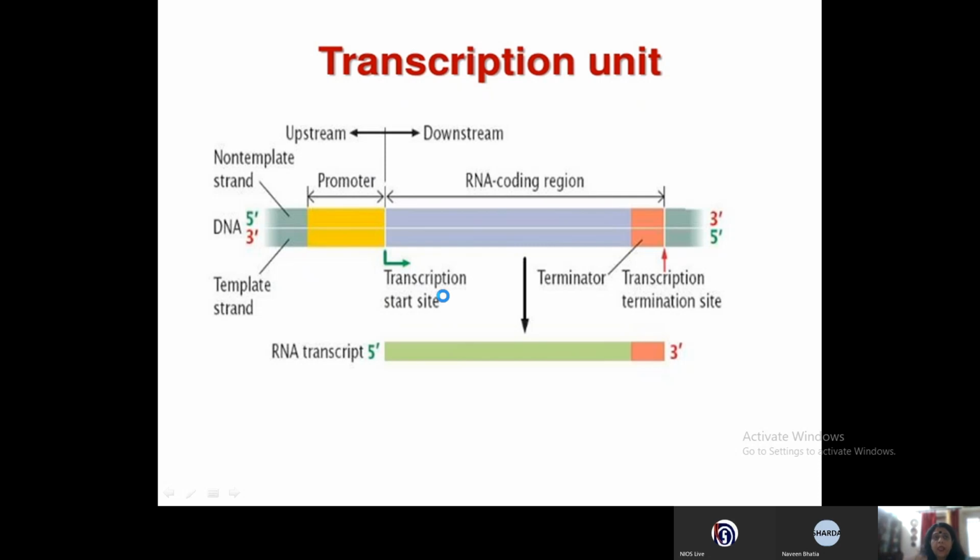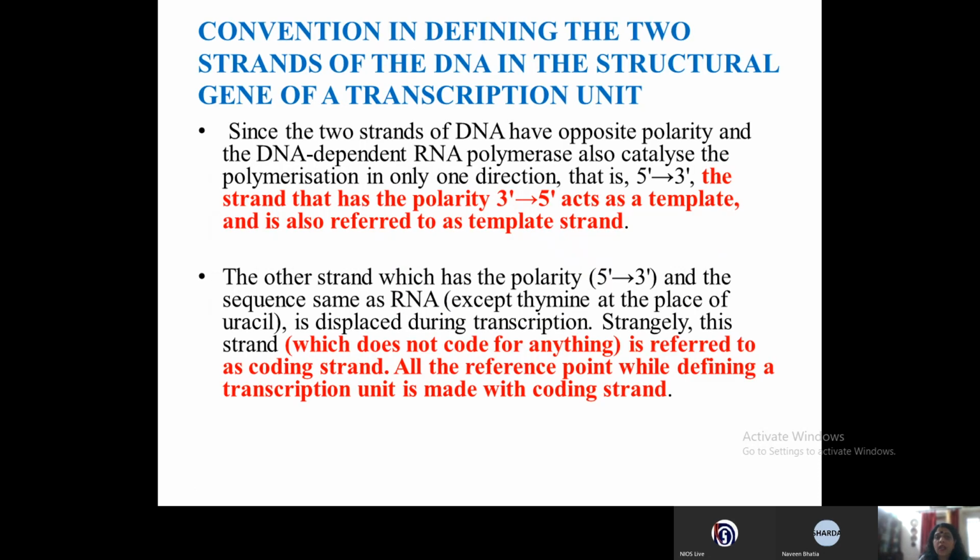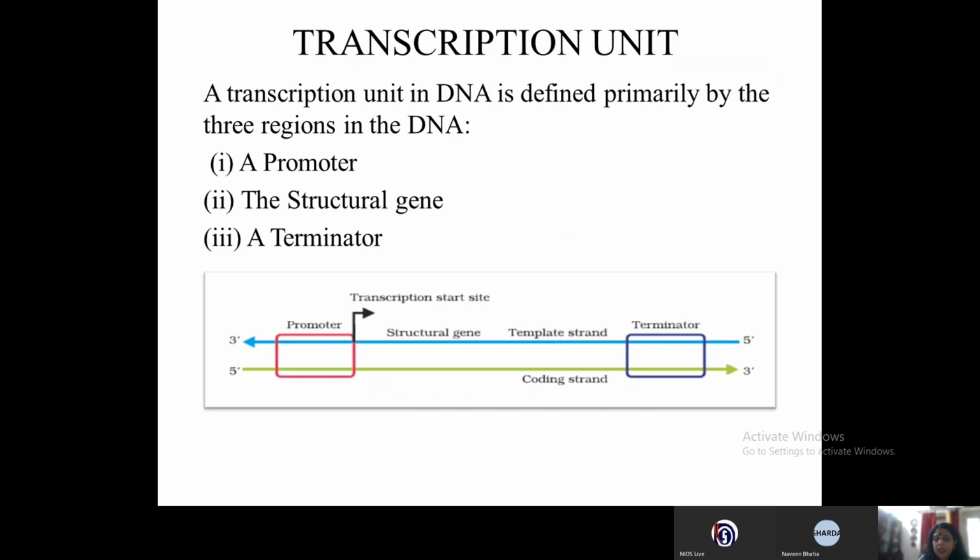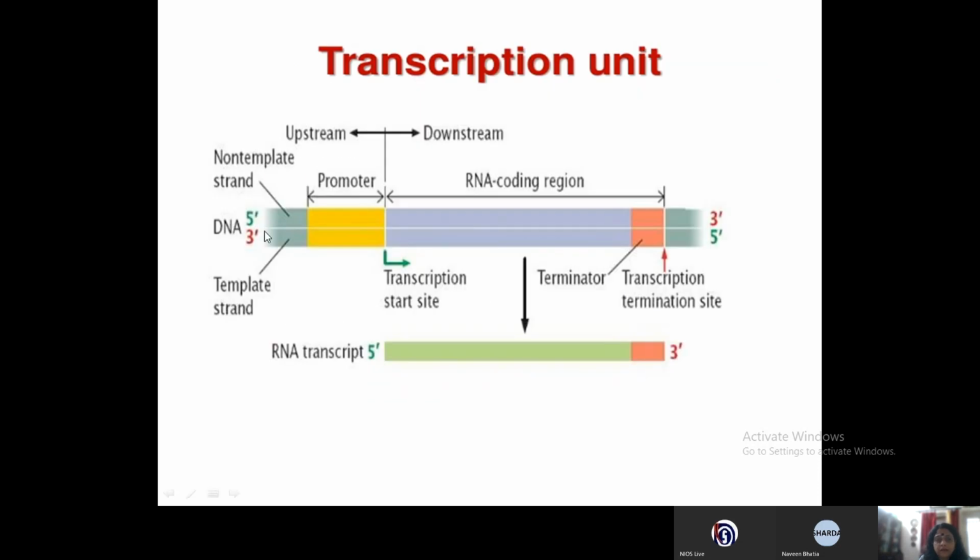Now, the conventions in defining the strands of DNA. Another thing is the promoter and the terminator region. The reference points of the promoter and the terminator region are given with reference to the coding strand. So we say the promoter region is at the 5' end of the DNA, and the terminator region is at the 3' end, because we are taking the coding strand as our reference point.